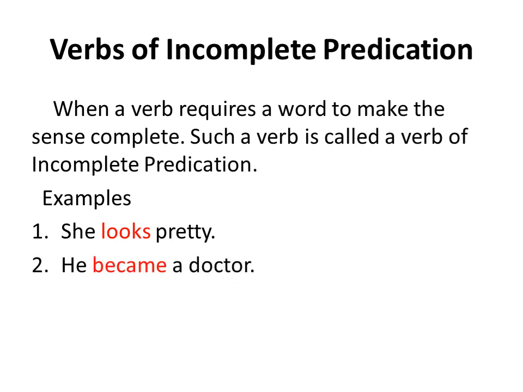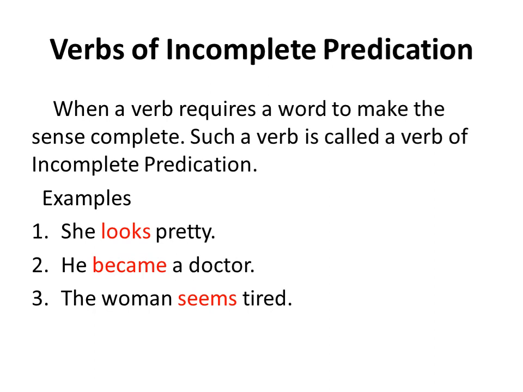He became a doctor. Here he became what? Until or unless we will not use a doctor, it is not making any sense. The woman seems tired. Here if I use only seems, so it is not making any sense. So the verbs that are used in these three sentences, they are examples of verbs of incomplete predication.